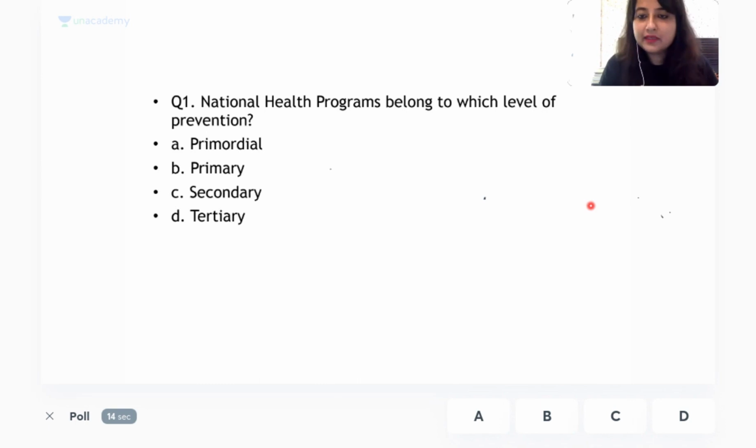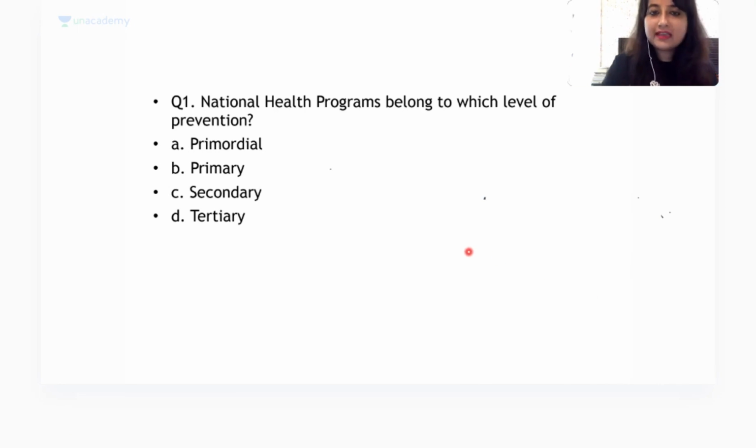Okay, so 23% have told it as secondary level of prevention. All right, let's just let the poll finish. Okay guys, the answer to national health programs belong to which level of prevention is actually C. It's secondary prevention. I'll tell you how.